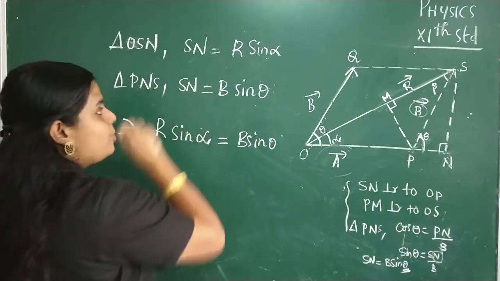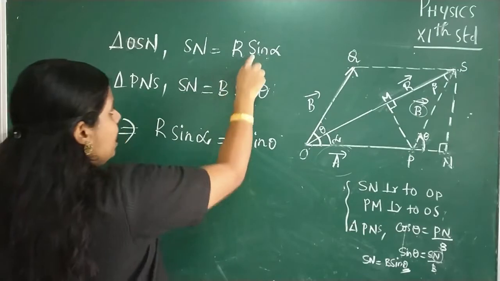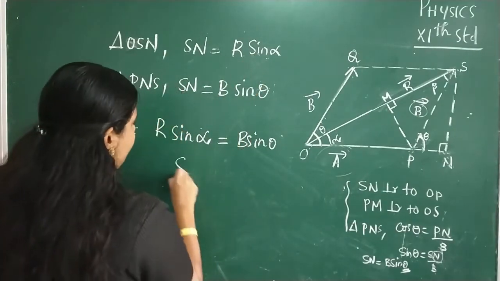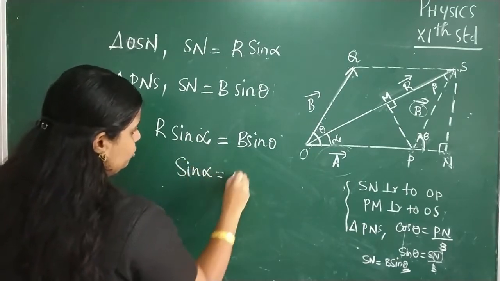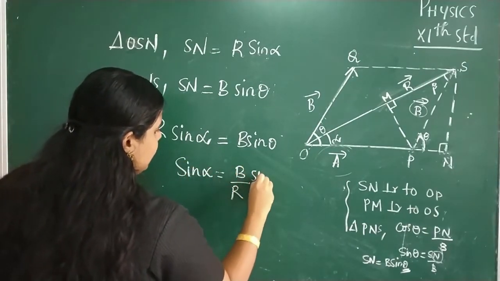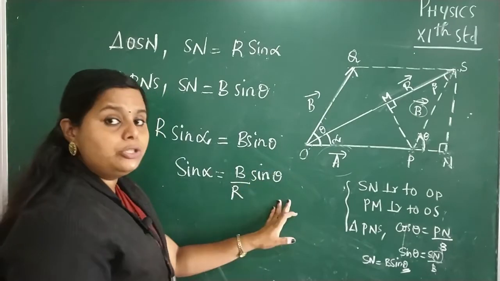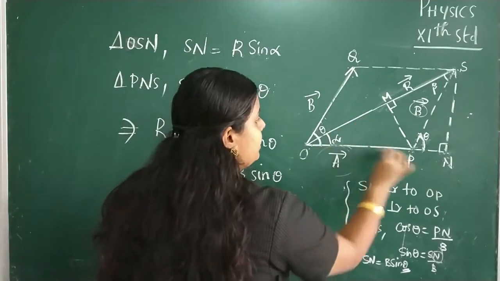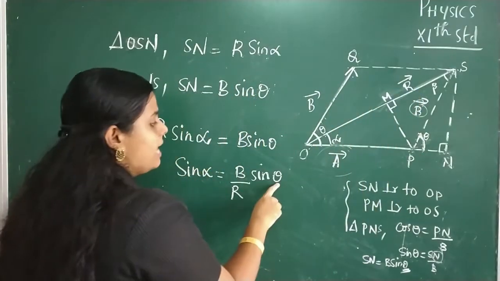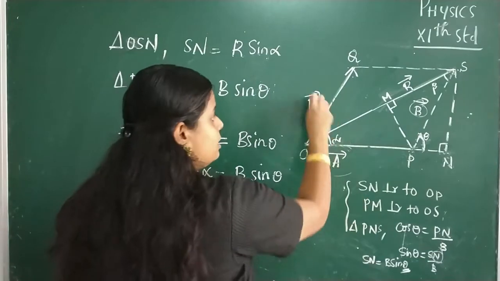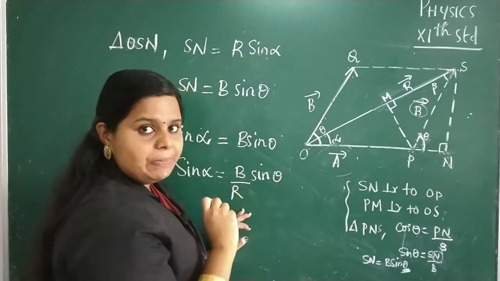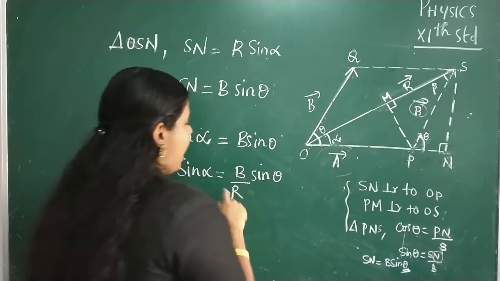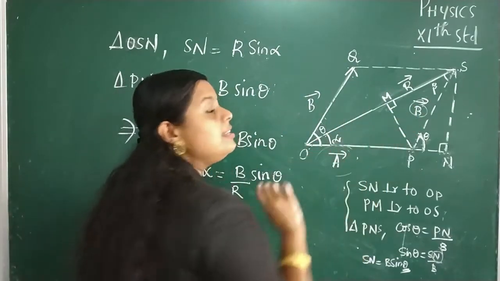Equating these two expressions, we obtain R sin alpha is equal to B sin theta, or sin alpha is equal to B by R sin theta, where alpha is the angle between the vector A and the resultant vector R, and theta is the angle between these two vectors A and B. Clear? B is the magnitude of the vector B and R is the magnitude of the resultant vector R.